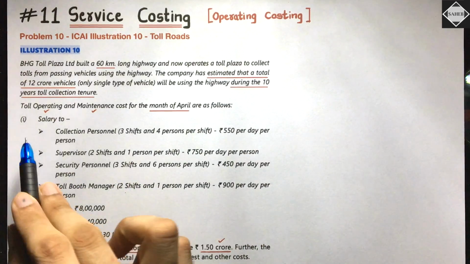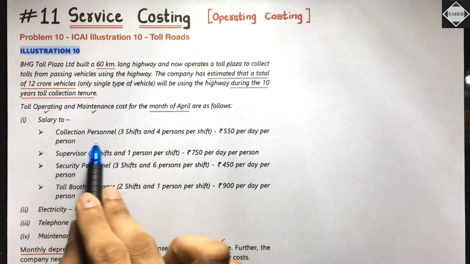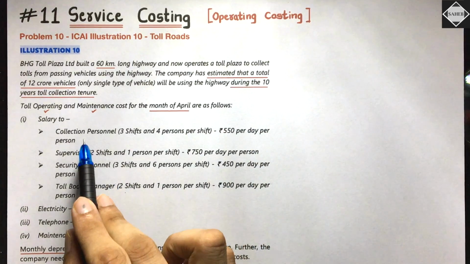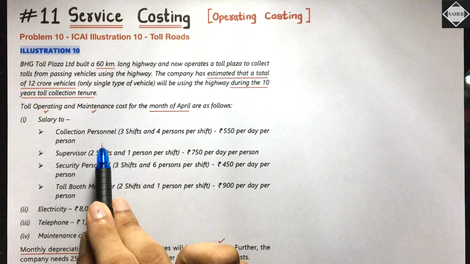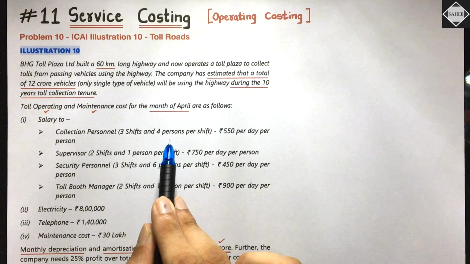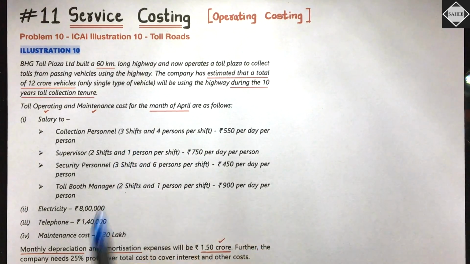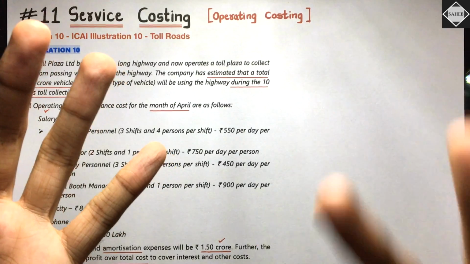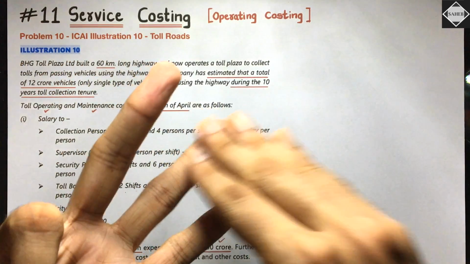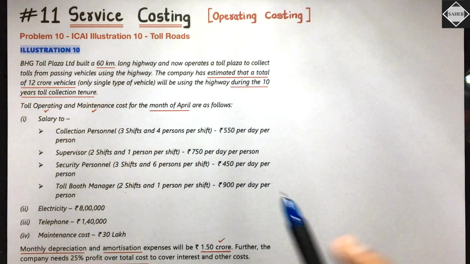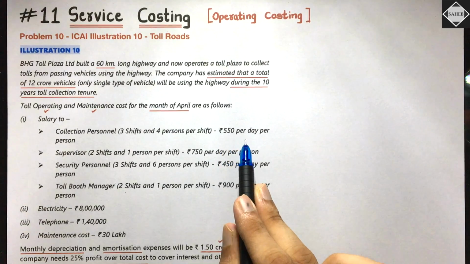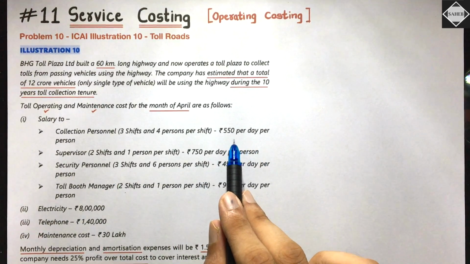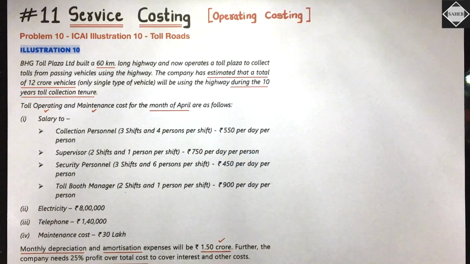Don't worry. Then see first, salary to collection personnel. The people at the toll plaza who collect the money are called collection personnel. 3 shifts and 4 persons per shift. They are saying in a day there are 3 shifts, and for each shift, 4 persons are required. And then they are saying 550 per day per person. That's the rate, the daily wage rate.